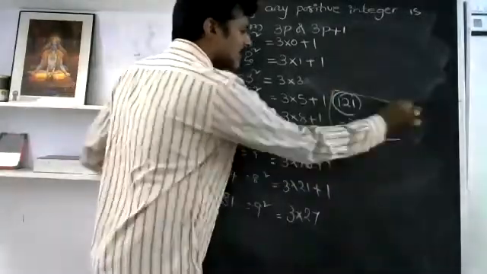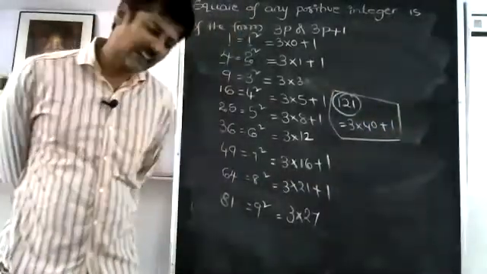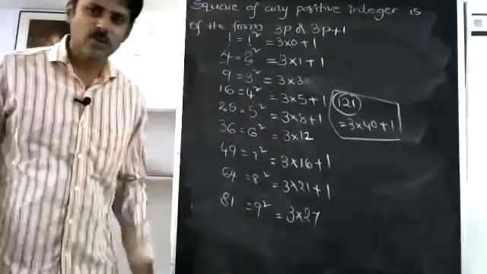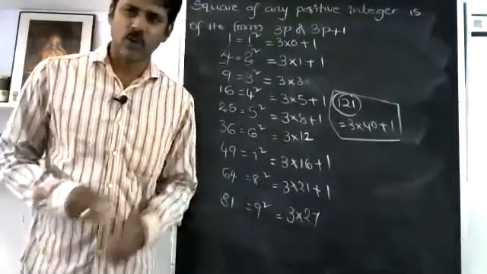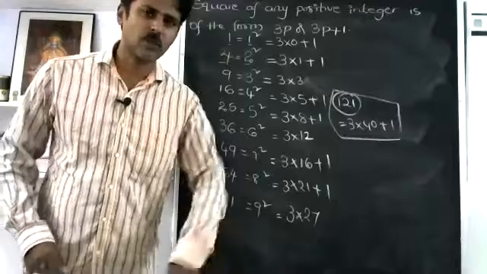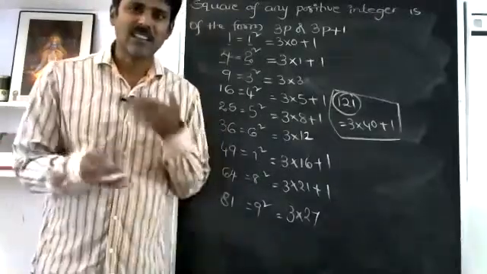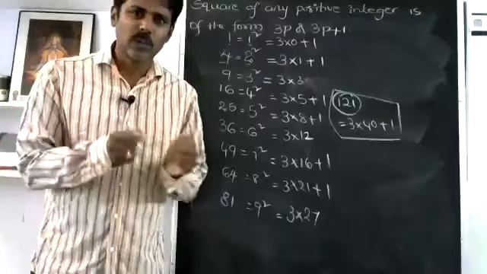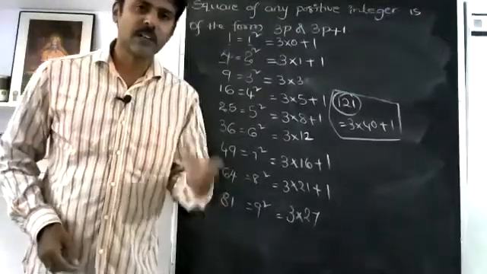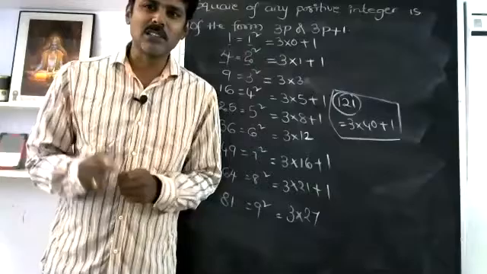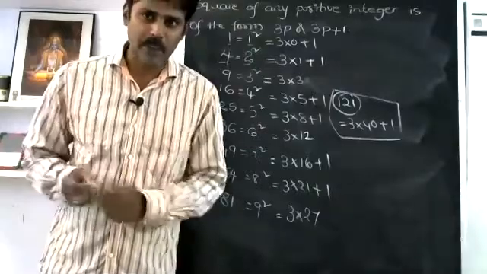This is the thing: while learning the Euclid division lemma and its proofs in your 10th class, you should not confine yourself to proving using Euclid division. Everybody can prove, using Euclid division lemma, that the square of any positive integer is in the form of 3p or 3p plus 1. But what is the reason behind that? That means you have some specific conditions. They have given already: square of any positive integer is in the form of 3p or 3p plus 1.